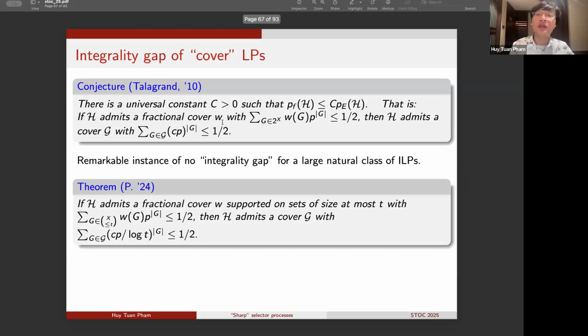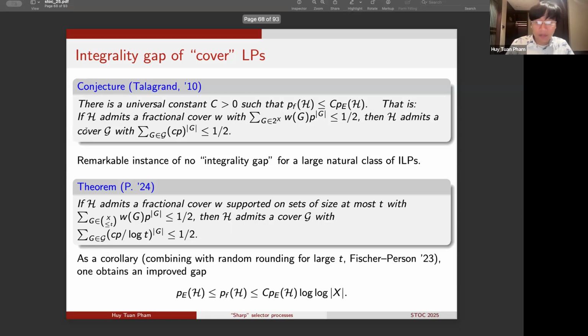Now, as an easy corollary of the sharp selector process conjecture, we can show that whenever we are given a family of sets H with a small fractional cover w supported on sets of size at most t, then we can also find an integral cover G for H, which is now small with respect to the parameter Cp over log t. So in particular, immediately for any bounded constant t, this result allows us to round any fractional cover w supported on sets of size bounded above by a constant, and show that Talagrand's conjecture is true in all such cases.